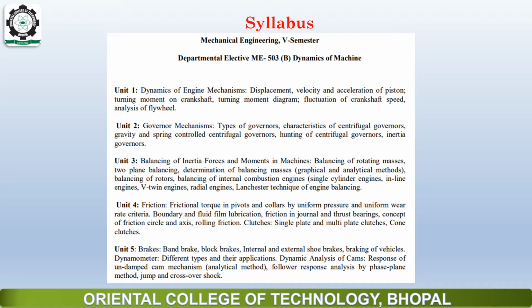Similarly, in the fifth unit we will read about one more friction device, which is known as brakes. Then after brakes, in unit number 5, we will read about the dynamometer, which is a power measurement instrument. Then in the last part we will read about some dynamic analysis of cams and followers. So this is our whole syllabus.